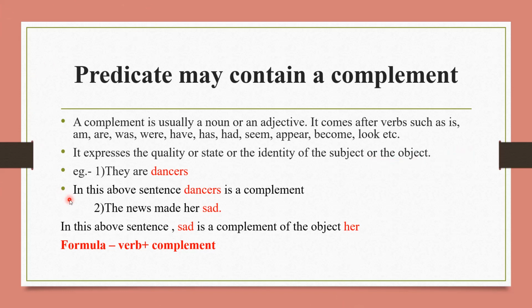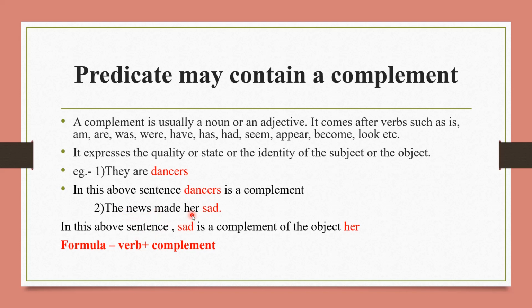Let me explain this to you. They are dancers. So what is given here in this sentence? Dancers is a complement. So to whom? To them, means some people, they are dancers. So it states or expresses the quality of the subject and it's a complement.